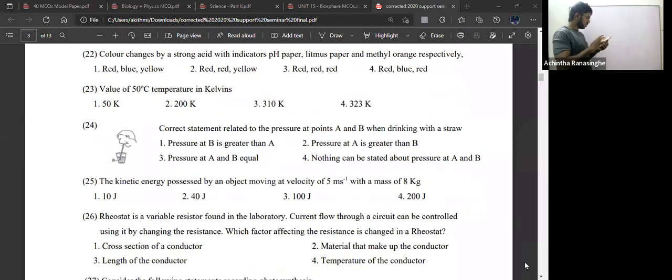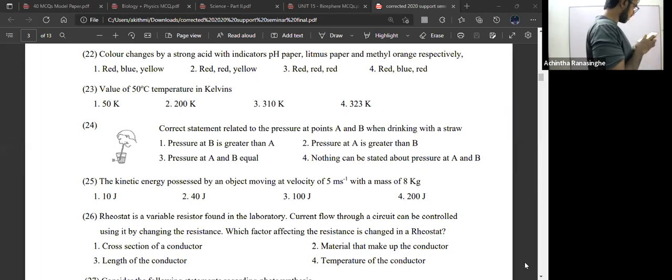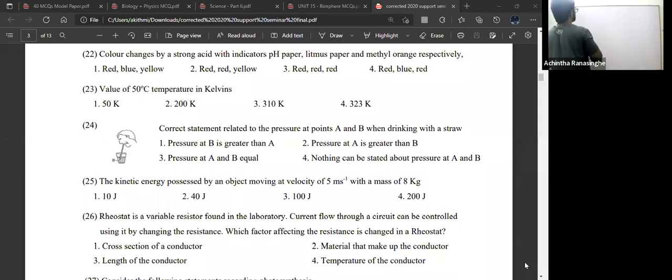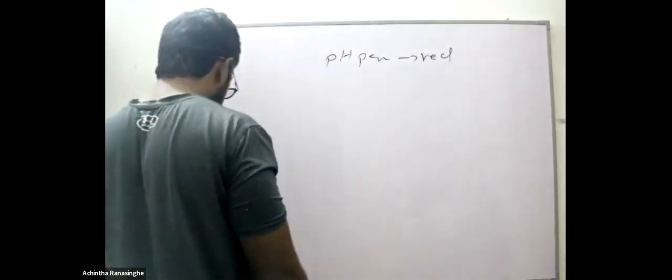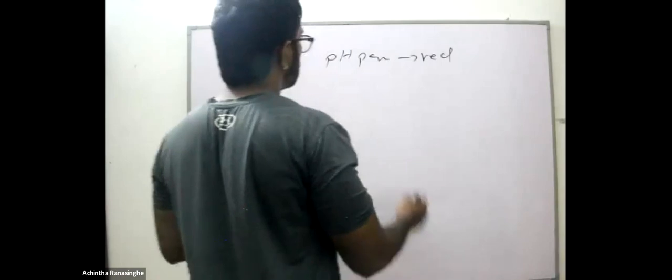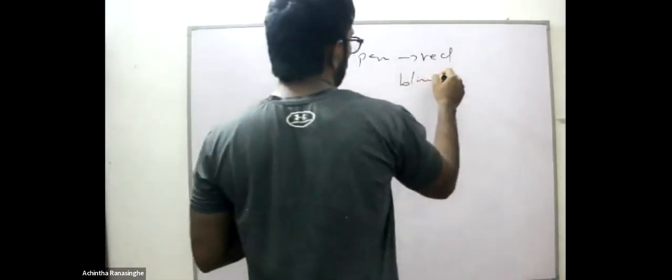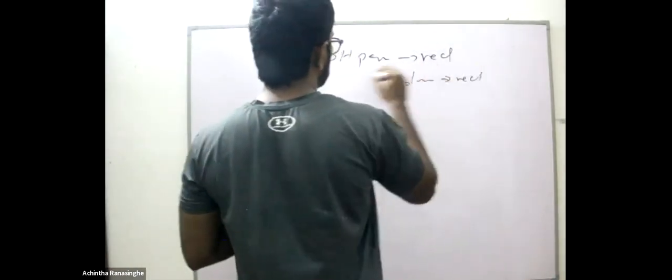Question number 22. Color change by a strong acid with indicators pH paper, litmus paper and methyl orange respectively. A strong acid, pH paper, what color? Red color. Litmus paper: blue litmus turning into red color.